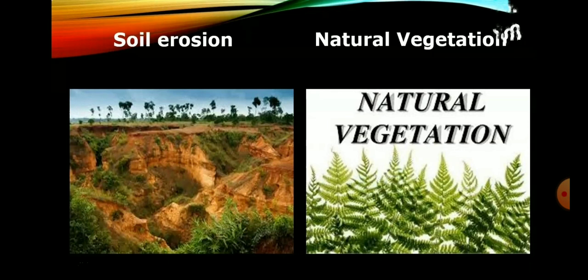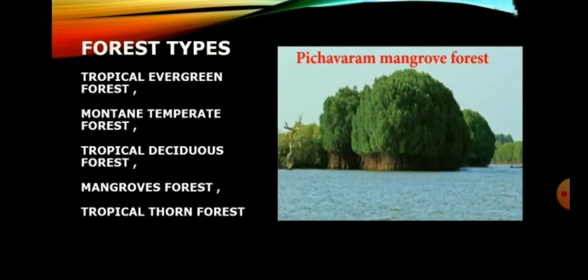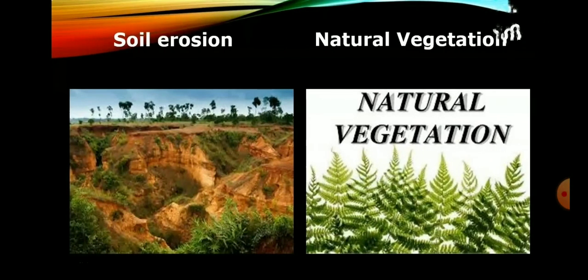Next one, we will see about natural vegetation. Natural vegetation refers to the forest cover. Landforms, the nature of soil, temperature and rainfall are the major factors that control the distribution of natural vegetation. As per the National Forest Policy 1988, a minimum of 1/3 of the total geographical area must be under forest cover. The total forest cover of Tamil Nadu is far lower than this.